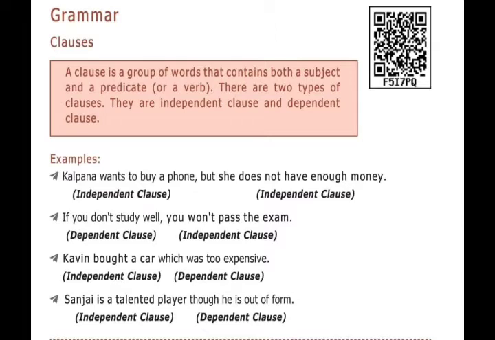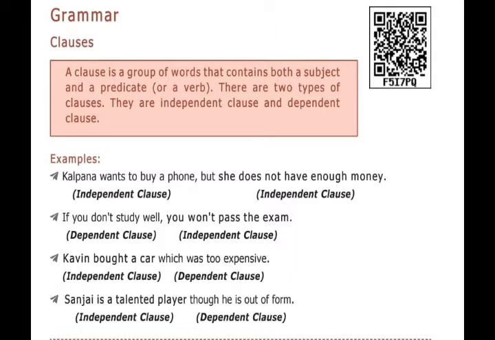Now see the second one. If you don't study well, you won't pass the exam. Here see the sentence, you won't pass the exam, it has a completed meaning because it begins with the subject you. So this is an independent clause. Now come to the first one. If you don't study well, incomplete meaning. So that is a dependent clause. The dependent clause combines with an independent clause, and then only its meaning will be completed.